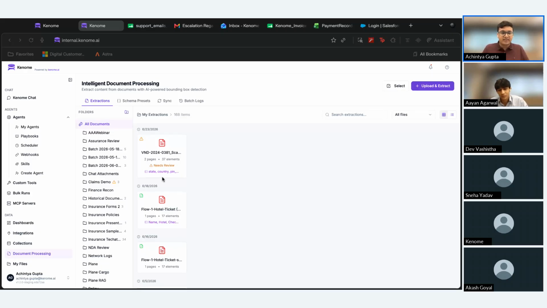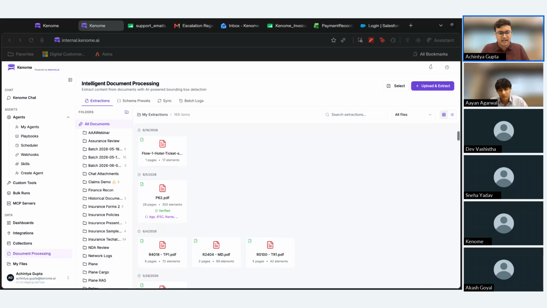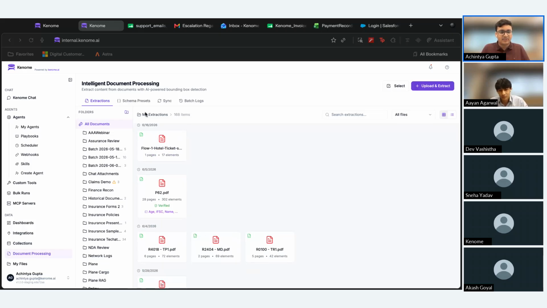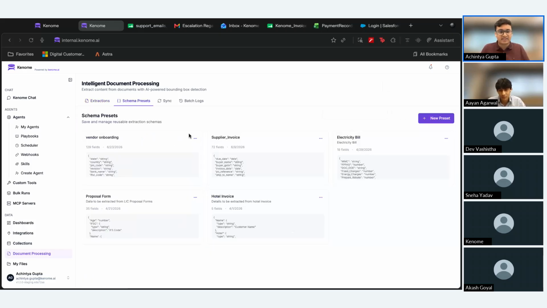So right here, we can see that this is a set of documents that I have extracted, right? And if I go over to my schema presets, I can actually set some fields that I wish to extract from various documents.